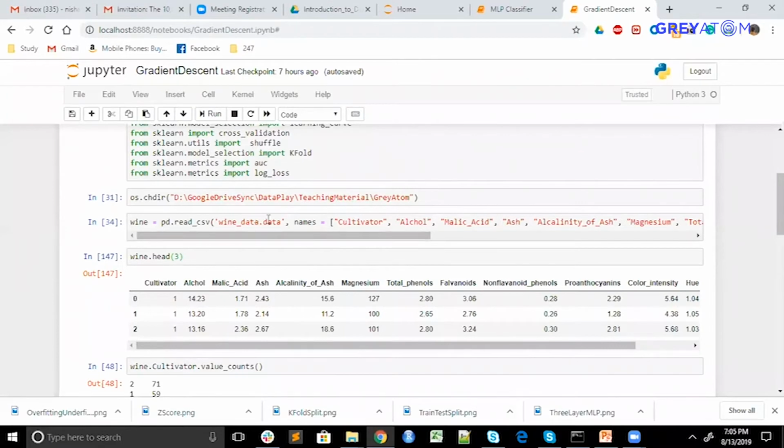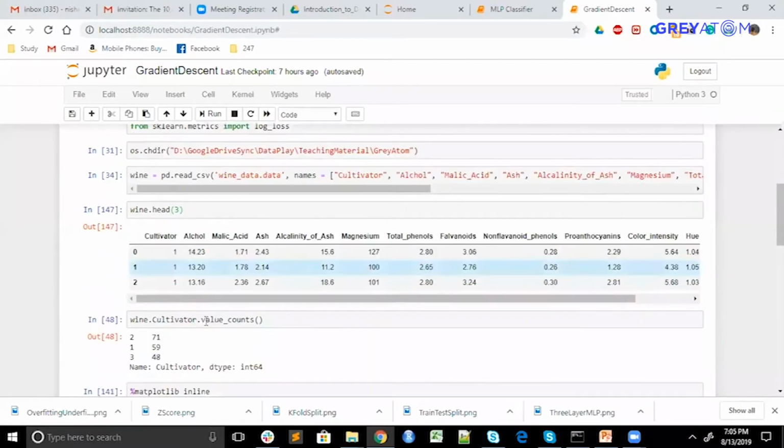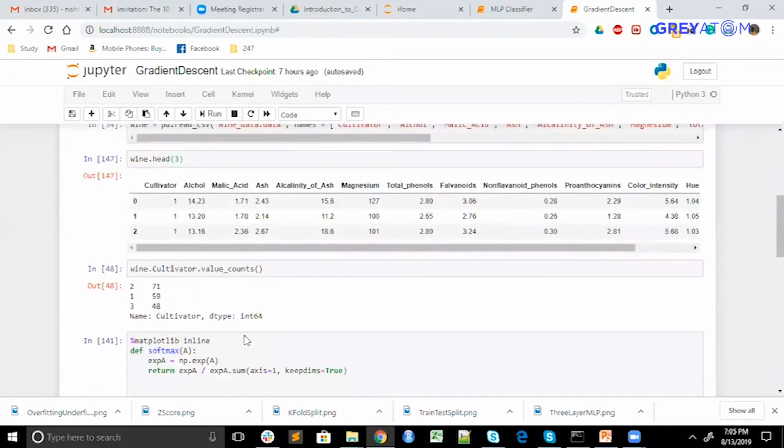This is a wine data set in which you are given the alcohol content in the wine and a lot of other features. You're not concerned about them right now. Cultivator is something you can consider as a brand or type of wine. There are three types of wine here, 1, 2, 3, these are the labels. So what is the objective here? Again, a classification model. What kind of classification? Multi-class classification, because there are three labels over here.